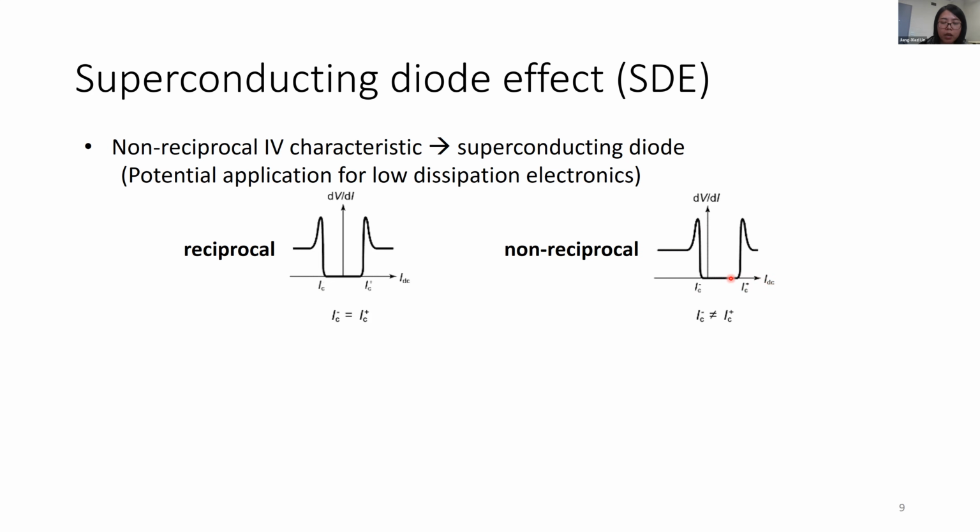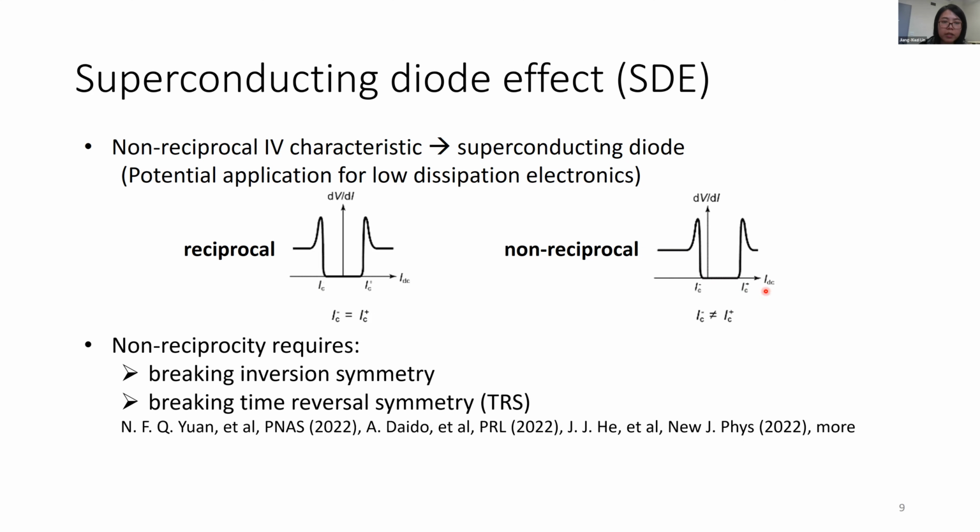And in this case, when you switch the current at a certain density in the forward and backward directions, you will get a superconducting state in one direction, but a resistive state in the other direction. So this shows a superconducting diode. And this has good potential for applications, for example, for low dissipation electronics.